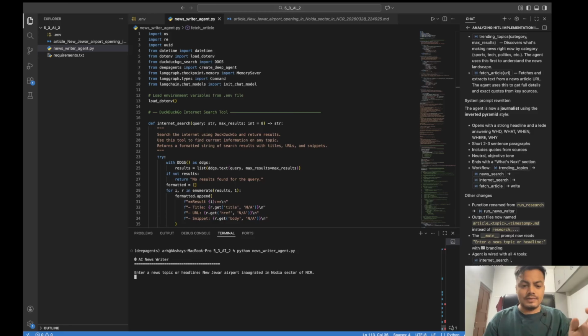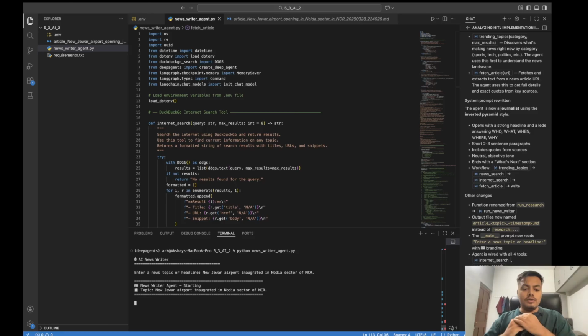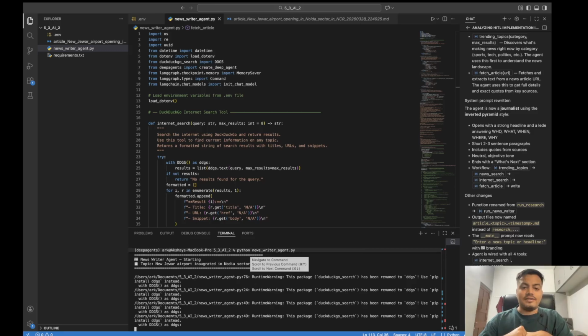Okay, let's try to do. So it is starting it out. The topic is New Jewar Airport inaugurated in Noida sector of NCR. NCR is National Capital Region, which contains Gurugram, Delhi and Noida. So it is using DuckDuckGo as a search engine. It will use the existing tools accordingly. And with time, we will see a detailed news article.